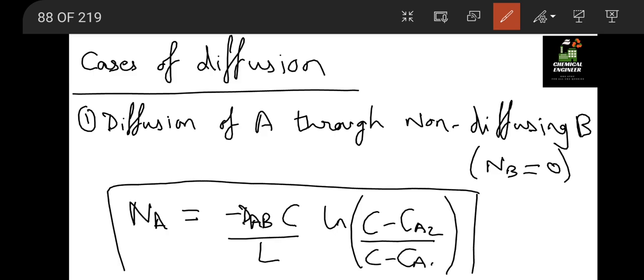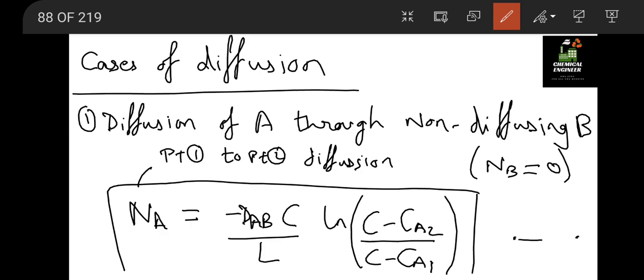Okay, so this is for diffusion from point 1 to point 2. Suppose this is point 1 and this is point 2. The amount of flux passing from point 1 to point 2 will be given by this formula. From this formula, if you write C equal to P by RT, you will get the form in terms of pressure.